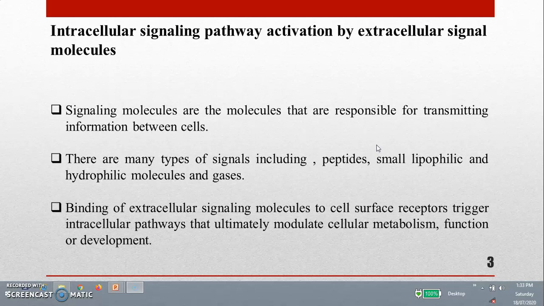Now, the intracellular signaling pathway is activated by the extracellular signaling molecules. Signaling molecules are the molecules responsible for transmitting information between cells. There are many types of signaling molecules, which include peptides, lipophilic and hydrophilic molecules, and some kinds of gases. Binding of an extracellular signaling molecule to the surface receptor triggers an intracellular pathway that ultimately modulates cellular metabolism, function, and development.